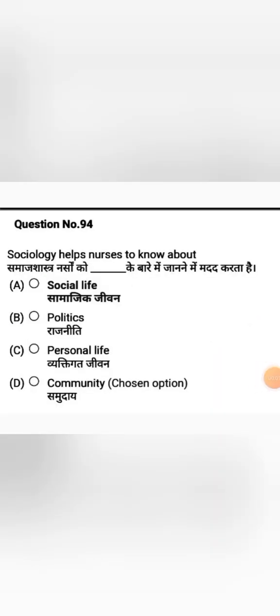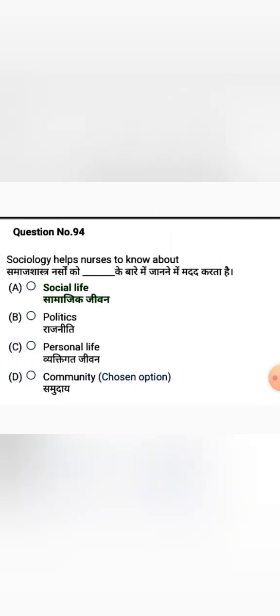Sociology helps the nurse to know about. Options, option A social life, option B politics, option C personal life, option D community. Sociology helps the nurse to know about social life. Option A is the correct answer. Move on to the next question.